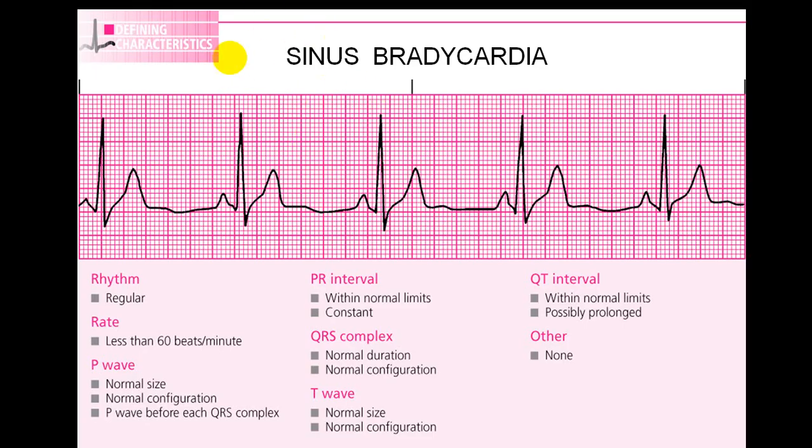Now in this strip, you can see that all QRS complexes are identical. All P waves are identical. P wave and QRS complex are in the same direction. PR interval is constant. QRS complex is narrow. QRS complex and T wave are in the same direction. So this is sinus rhythm. But now if we calculate the rate, roughly this is around 30 small squares, 1500 divided by 30, so the rate is around 50. So this is sinus bradycardia.